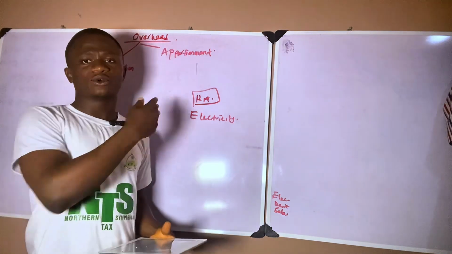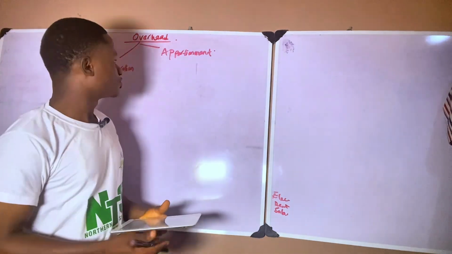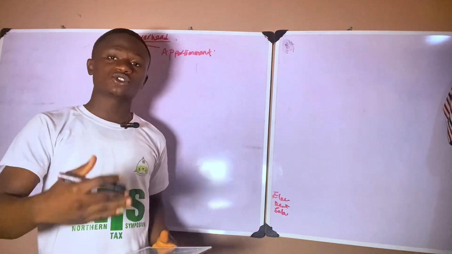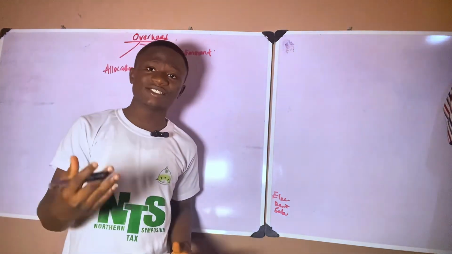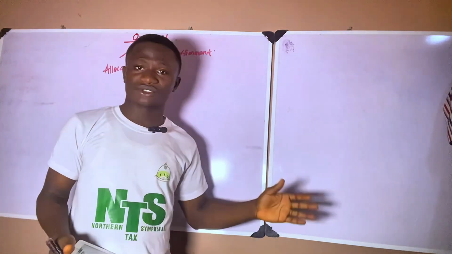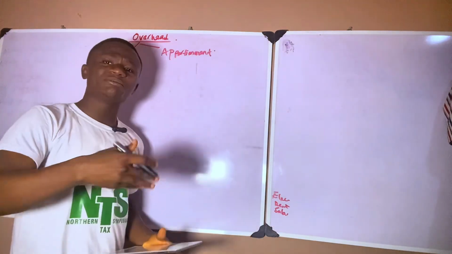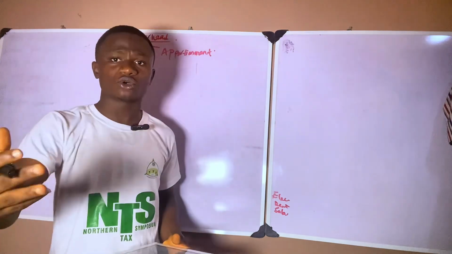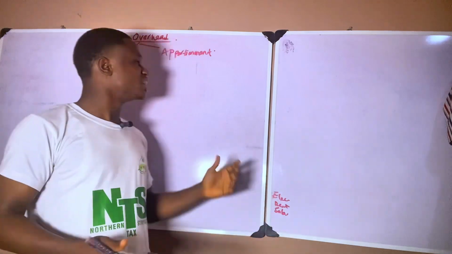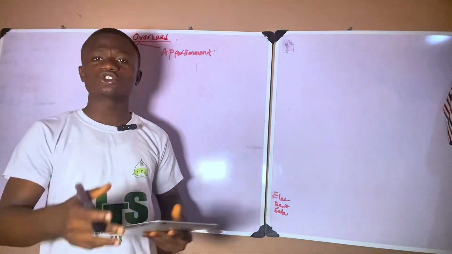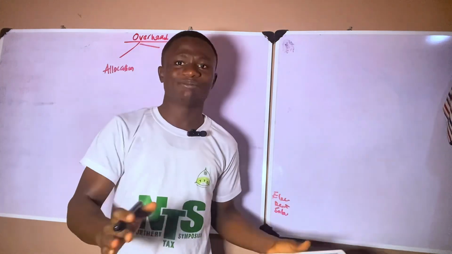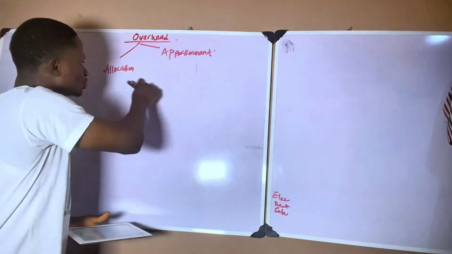Now, what do we mean by overhead allocation? Like I said, the cost of raw materials should not be taken to any other department but the production department. Why? Because the only place where we produce, the only place where we need raw materials in an organization, is the production department. So the cost of raw materials should be allocated to the production department. That's what we call overhead allocation.